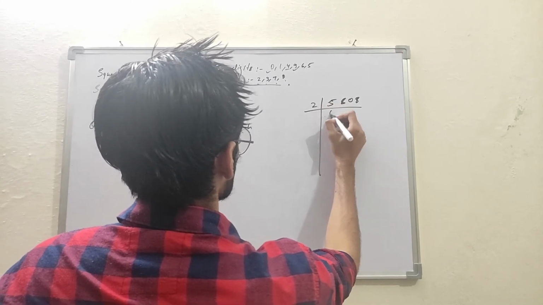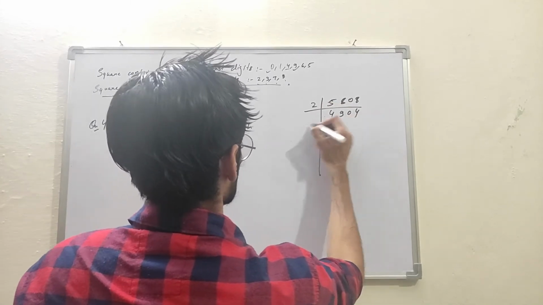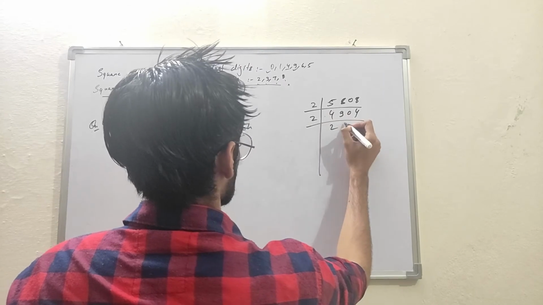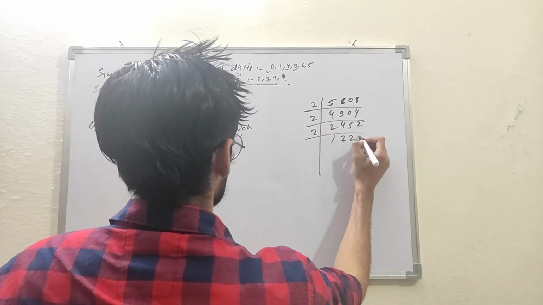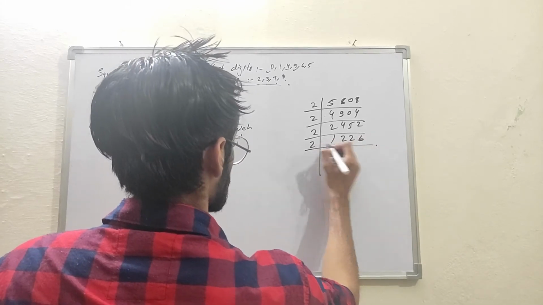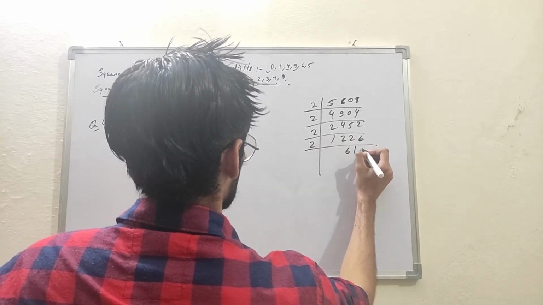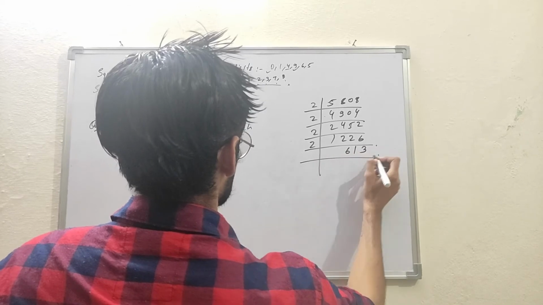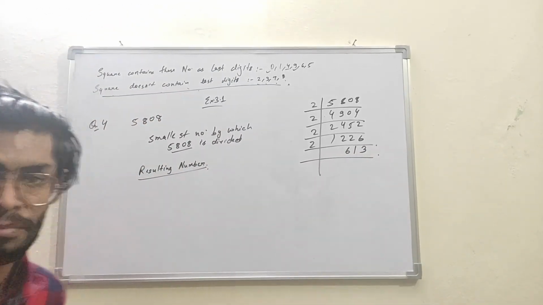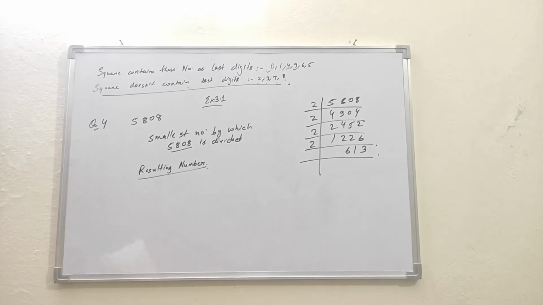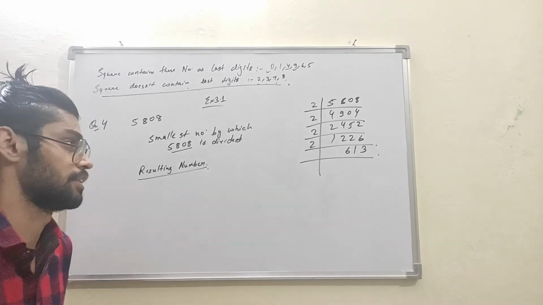2 4s are 8, 2 9s are 18, and so on, dividing by 2 repeatedly. Guys, there is a little mistake.